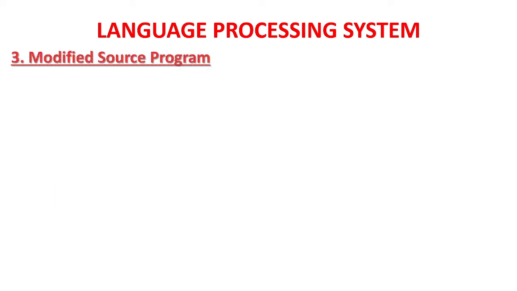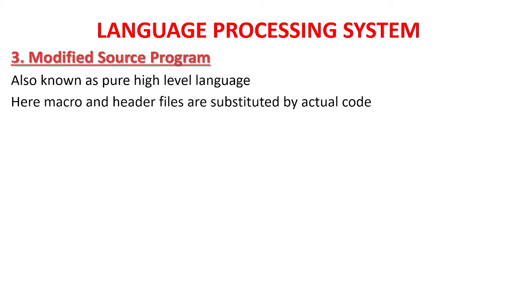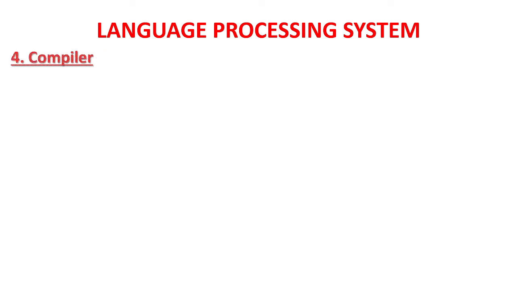The output of the preprocessor is the modified source program, also known as pure high level language. Here macros and header files are substituted by actual code. Macro means what we write using hash define. Hash define square of x has to be replaced by x into x in the program, so this is a macro. All the macros will be replaced by actual code, which is done by the preprocessor. Header files also will be replaced by actual code. Then comes the compiler.